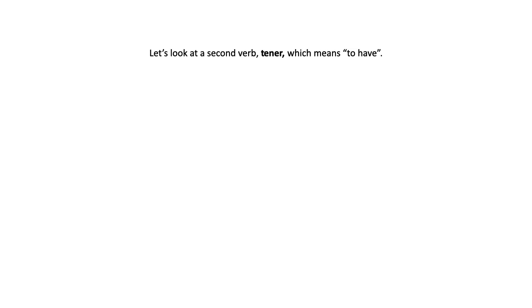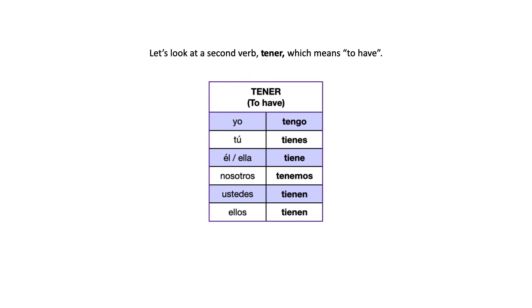Now let's look at a second verb. The verb tener. Tener. That verb means to have. It also changes a lot depending on who's doing the action, right? So let's look at these forms. Yo tengo. That means I have. Yo tengo. Tú tienes. Pronounce those vowels clearly, particularly when you have vowels that follow one another. Tú tienes. You have, right? You, one person.